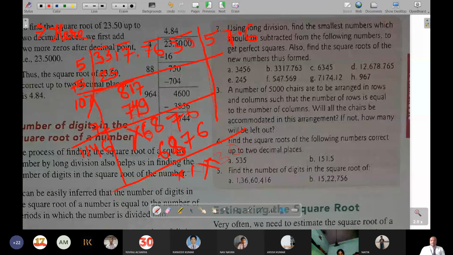So what you can say? Hence, you can write hence. This is the third and fourth digit after decimal. So you can write 0.00. First and second digit you will not be writing. Third and fourth digit 30.